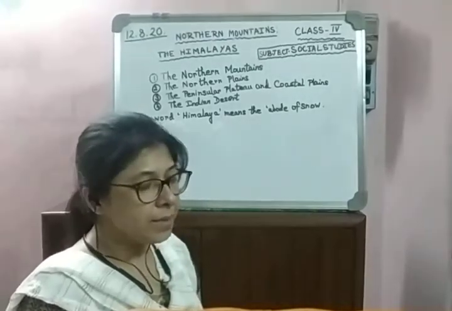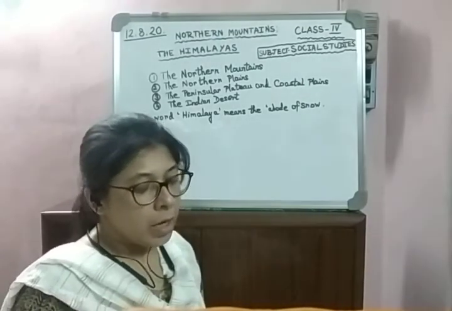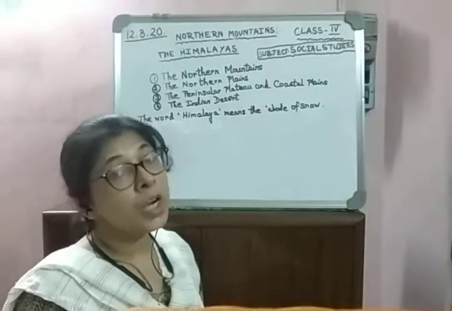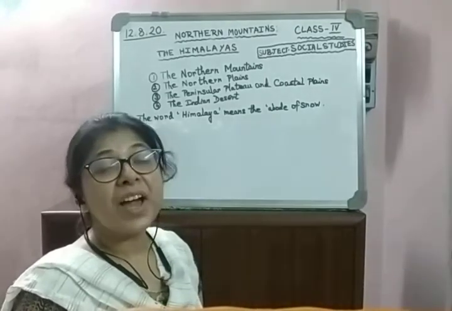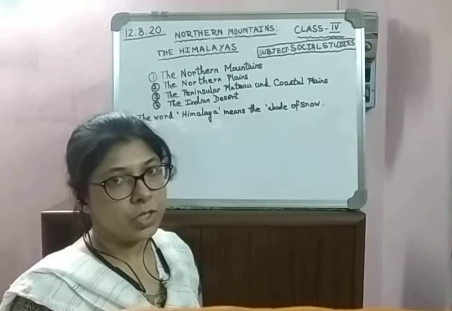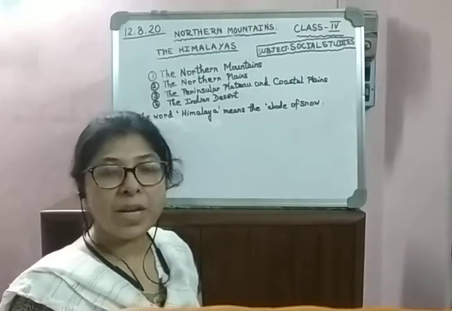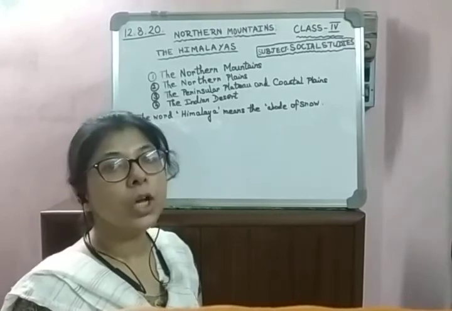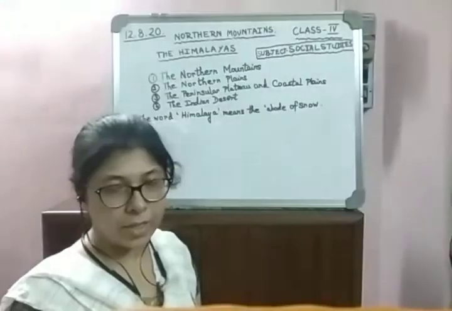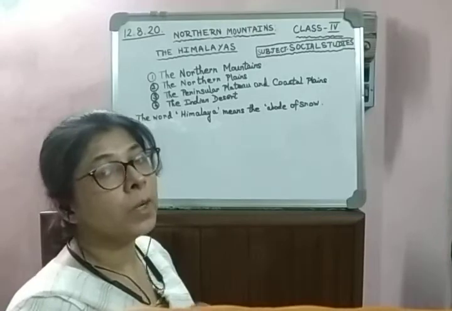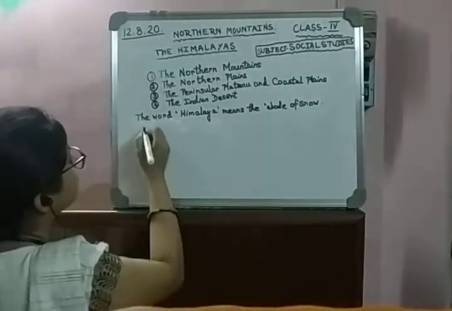The Himalayas stretches from Kashmir to Arunachal Pradesh. It is divided into 3 parallel ranges: the Greater Himalayas or the Himadri, the Middle Himalayas or the Himachal, and the Lower Himalayas or the Shivaliks. First, we will learn about the Greater Himalayas.